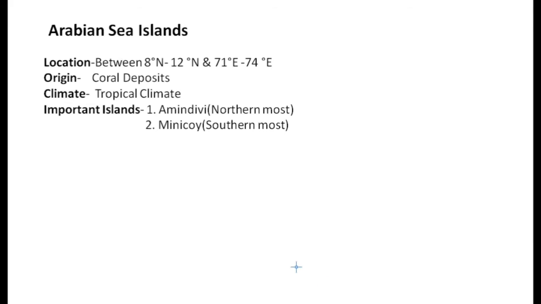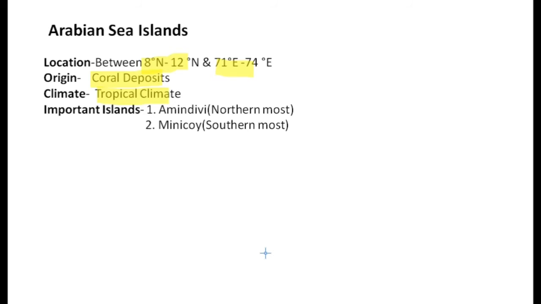We will discuss the Arabian Sea island groups. This island group is situated between 8 degree to 12 degree north latitude and 71 to 74 degree east longitude. This region originated due to coral deposition and has a tropical climate. Why tropical climate? We have already discussed it for Andaman and Nicobar Island. Just relate the same thing here also.